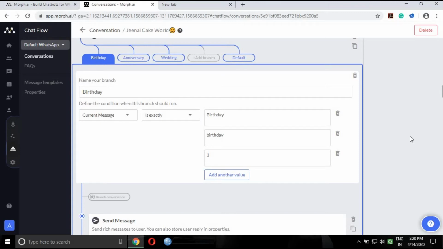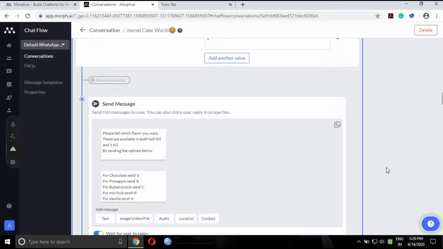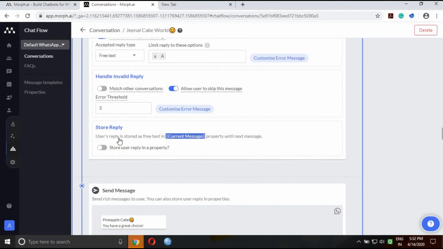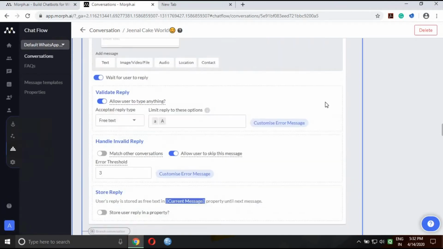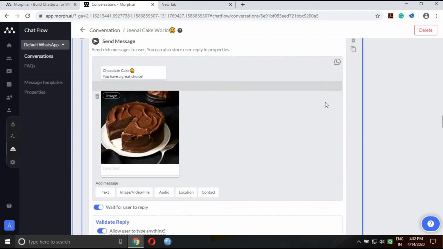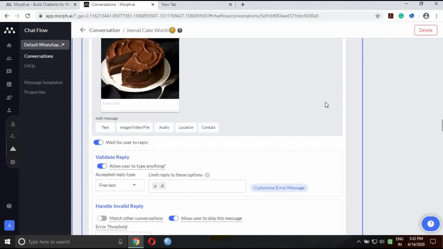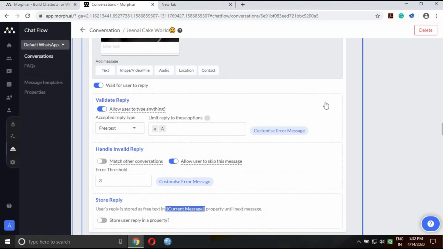Now as we go down, so guys, see here, we can see the chocolate message, the chocolate cake. When the user replies with option A, capital A or small a, the user will get the chocolate cake message.